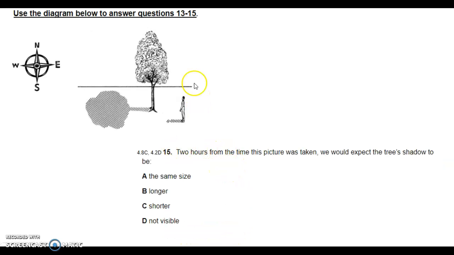Question 15, same picture. Make sure you're using the whole thing. 15, 2 hours from the time this picture was taken, we would expect the tree's shadow to be, so in 2 hours, what would the tree shadow be? A, the same size, B, longer, C, shorter, D, not visible.